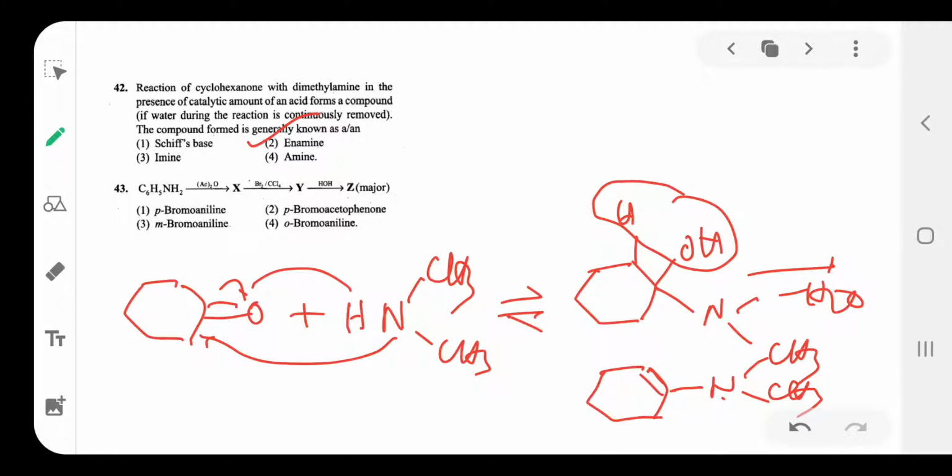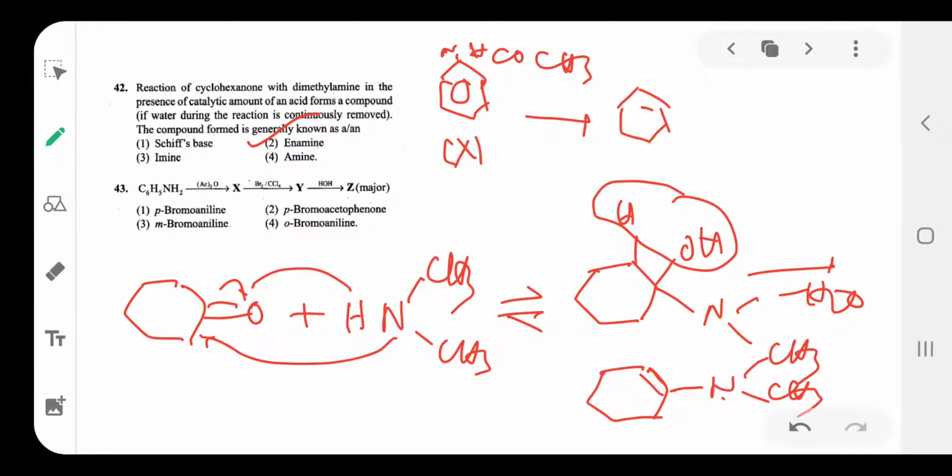Then next question number 43. You see here aniline reacts with acetic anhydride to form acetanilide, correct? Acetanilide means NHCOCH3. It reacts with bromine and carbon tetrachloride. This is X, I am writing here. Then what happens here?